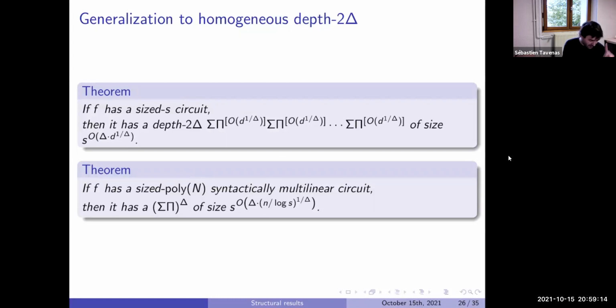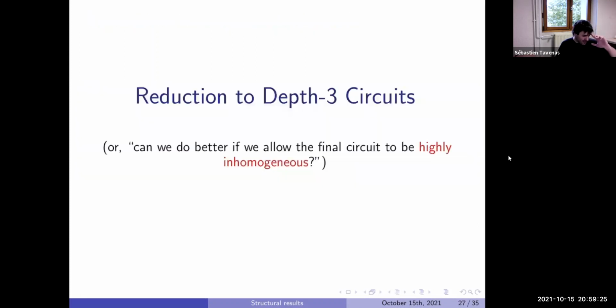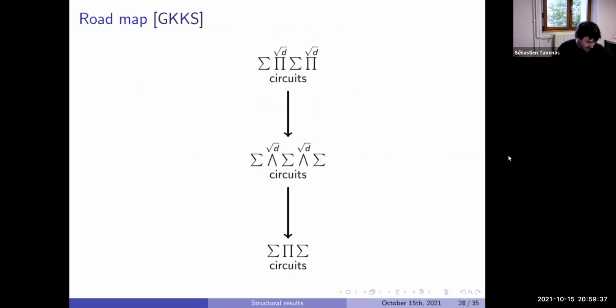Yeah, and sorry. The result by Kumar, Oliveira, Saptharishi is the same. You can improve it for general, larger depth. And the last thing I wanted to state a bit for the end is that now I think we can get a bit of improvement of the depth when we allow non-homogeneous circuits. The idea is quite simple. In fact, we want to start from depth 4 and go to depth 3.